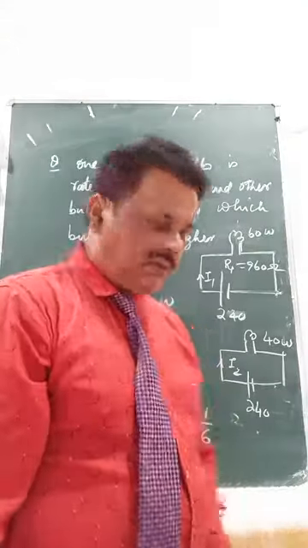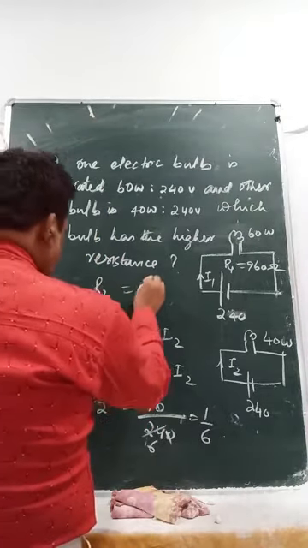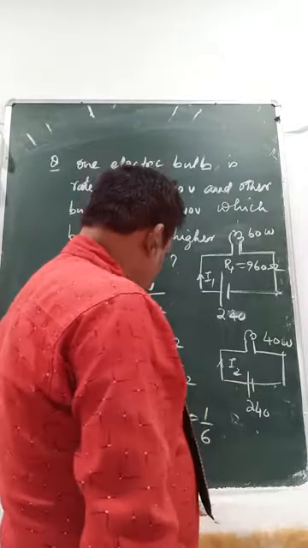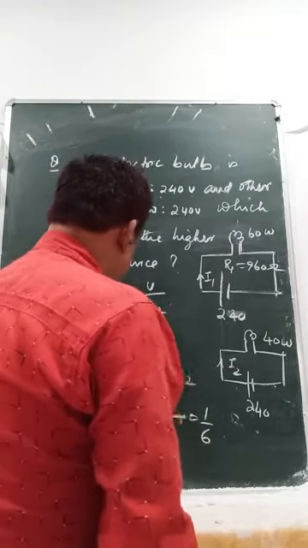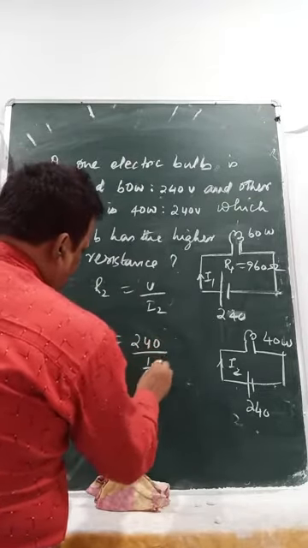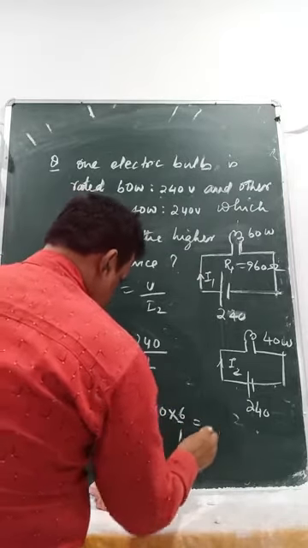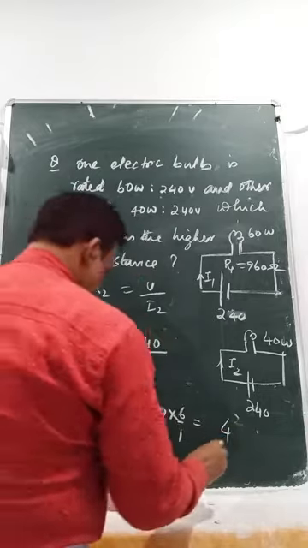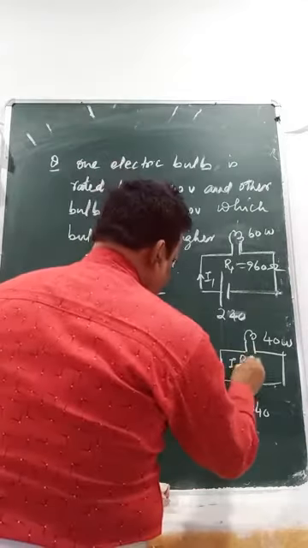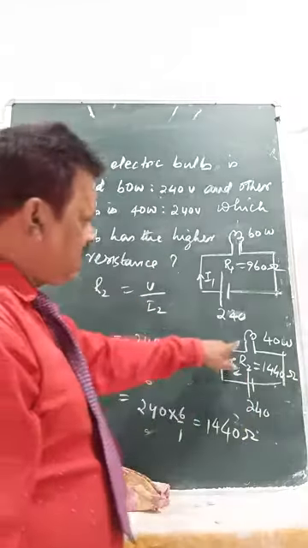Got it? Then there is the formula, Ohm's law. R2 equals V by I2, potential is same. So I2 is 1 by 6. So V is 240 by 1 by 6. That means 240 into 6 by 1. So R2 equals 1440 ohm. So which one has high resistance?